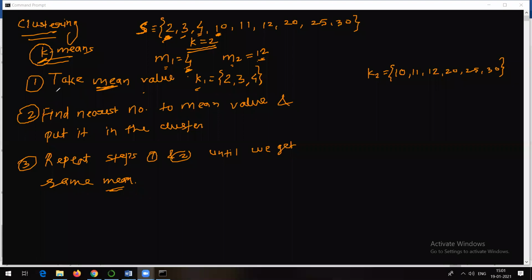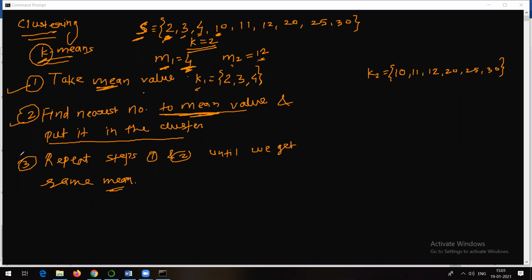But are we done? The first step is to take the mean value. So yes, we took the mean values and found the clusters. In the second step, find the nearest neighbor to the mean. These are our mean values. As we wanted to divide this data S into two clusters, that's why we found two means. We found the distance of each number from the mean value, and accordingly, we put those values in the clusters. That's what we have done.